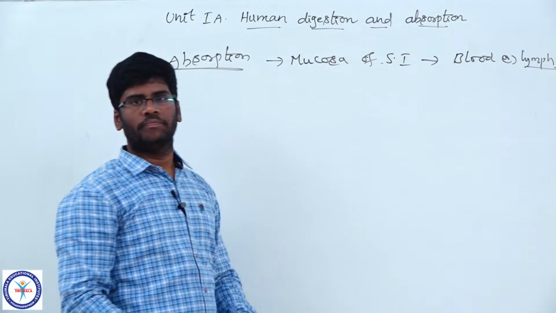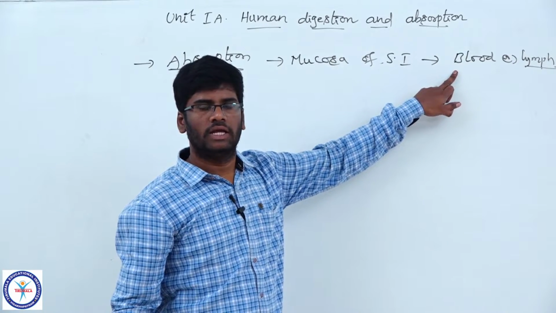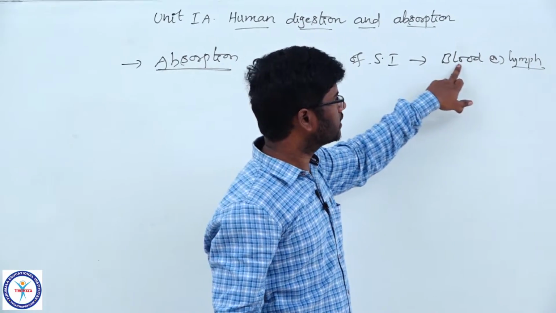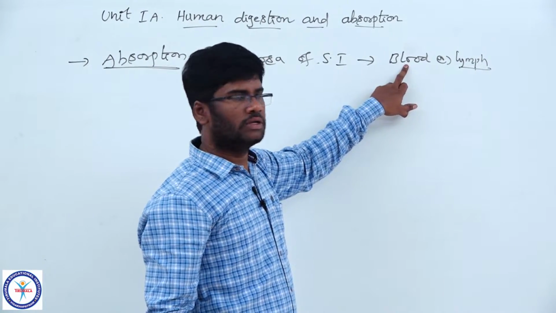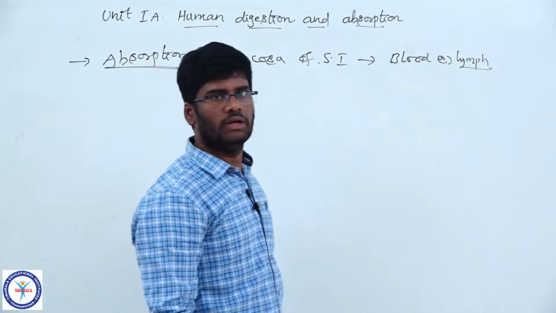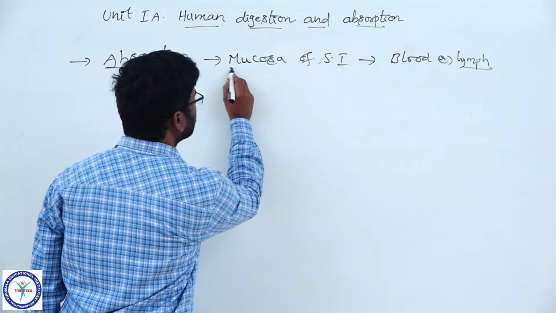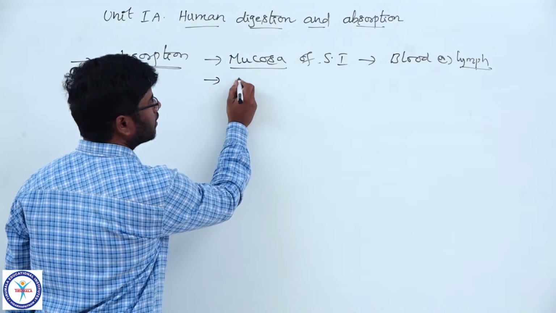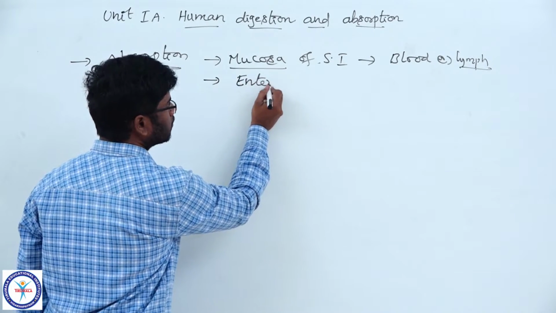As I told you already, the wall of the villi is supplied with both blood capillaries and lymph capillaries. So the digested end products are absorbed either into blood or into lymph through the intestinal mucosa. The mucosal epithelial cells of the small intestine are named enterocytes.